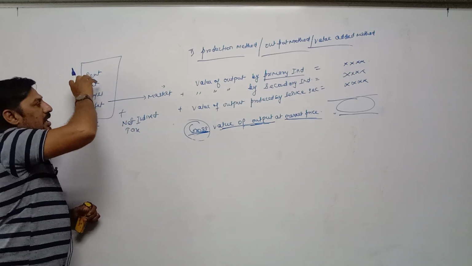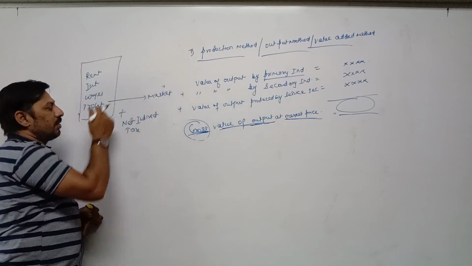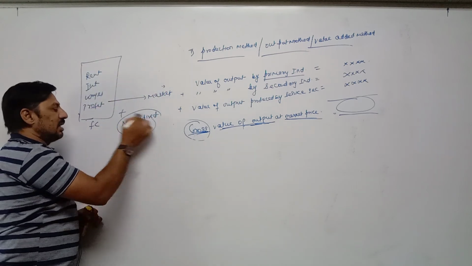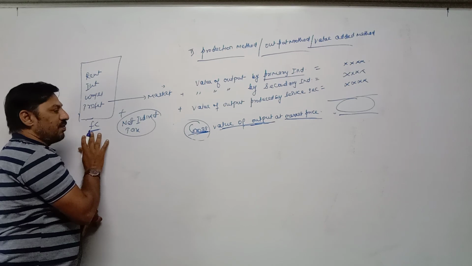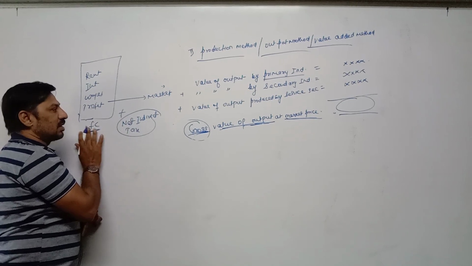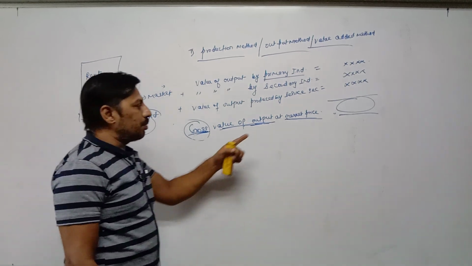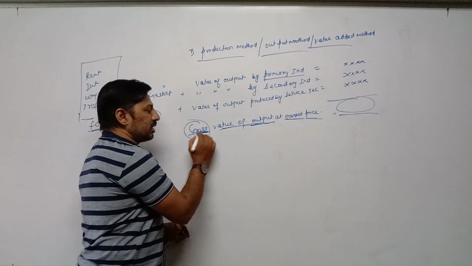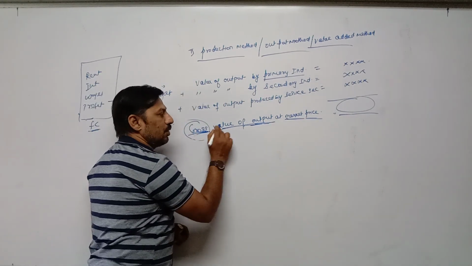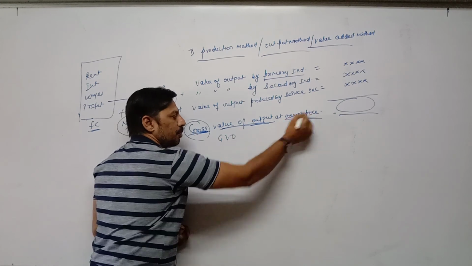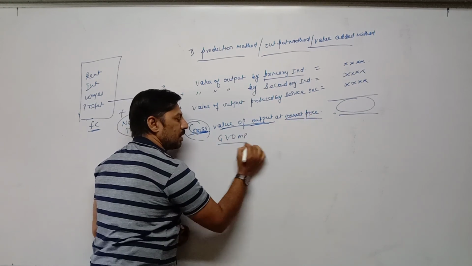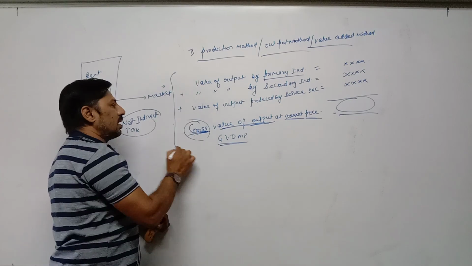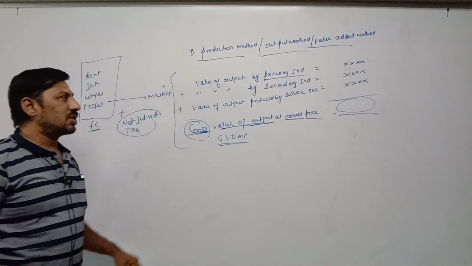So whenever any goods are to be sold in the market, we have to add indirect tax to factor cost. When we add indirect tax to factor cost, it becomes market price. So here we are using market price. In short, it is called GVO at MP, gross value of output at market price. Right now keep it till here, then later on we will discuss in the next video lecture.